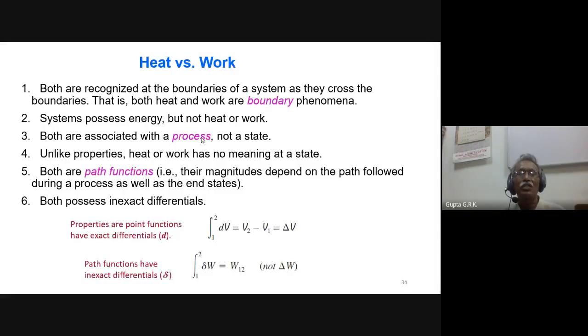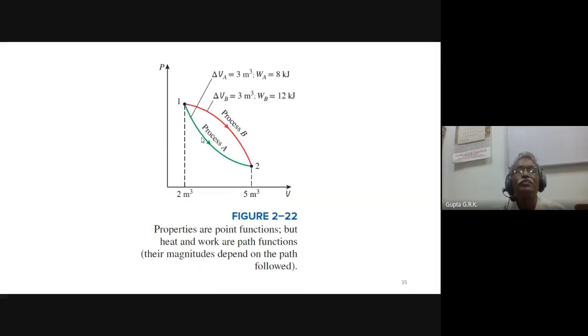These are path functions associated with the process. And so they don't possess exact differentials. They possess inexact differentials. Integral dV, I can write V2 minus V1, but integral dW, we cannot write W2 minus W1. It is W12. And also we should write delta W, not dW. So delta represents it's a path function. d means it is a point function. And dV is an exact differential. Delta W is an inexact differential.